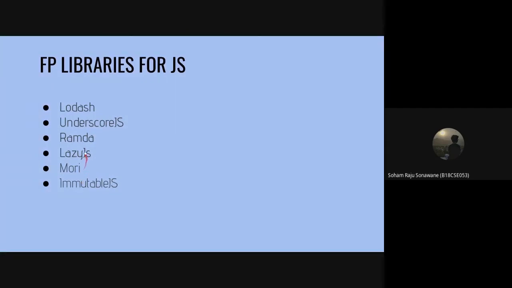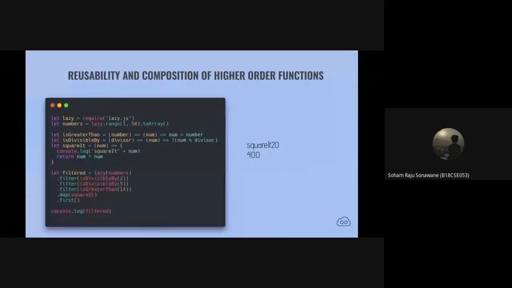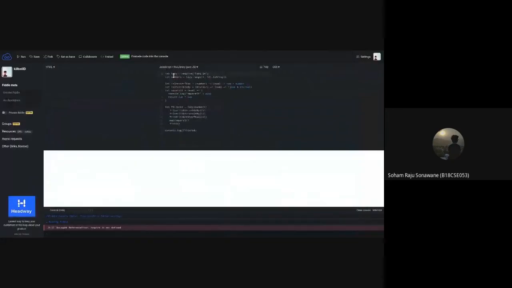I'll be sharing these slides with you after the webinar so that you can check the code out and check these libraries. And also we have this button right here which you can click, and this will take you to JS Fiddle, where you can just run the code. Currently JS Fiddle does not support Lazy.js, so you won't be able to see the output right here. But if you install Lazy.js on your local machine, you will be able to run this program pretty nicely.